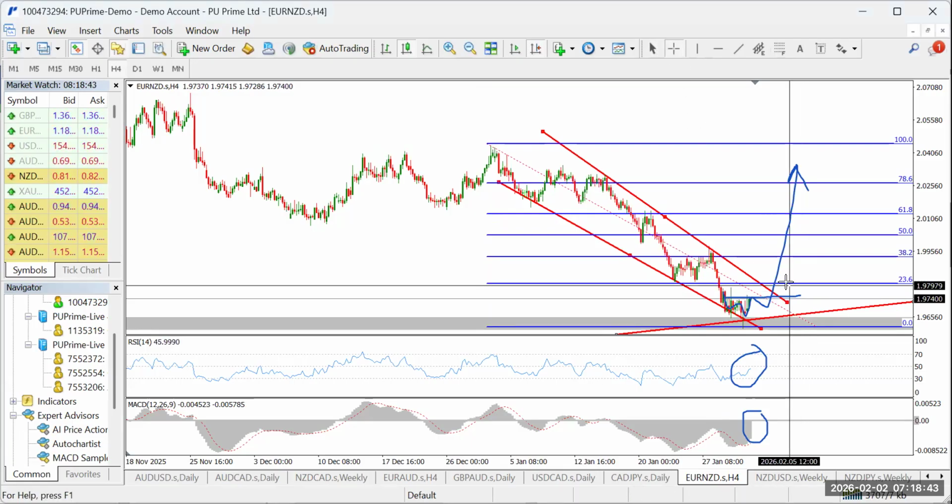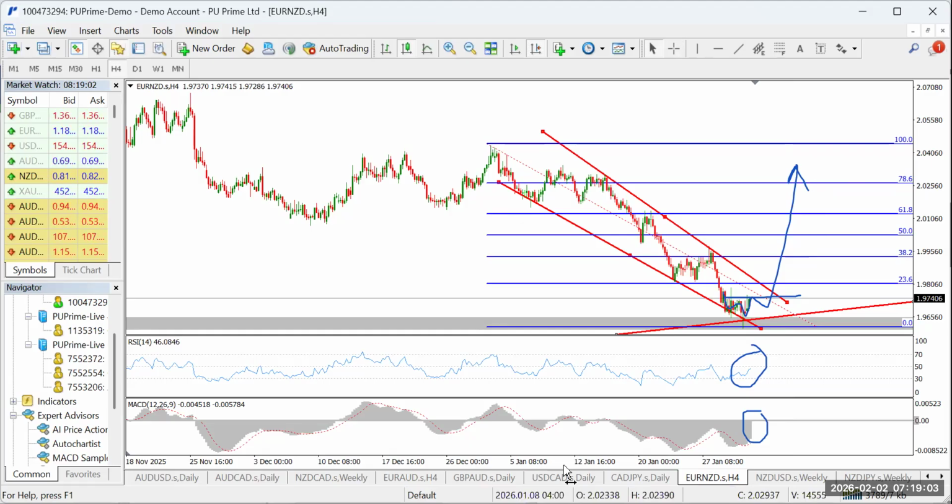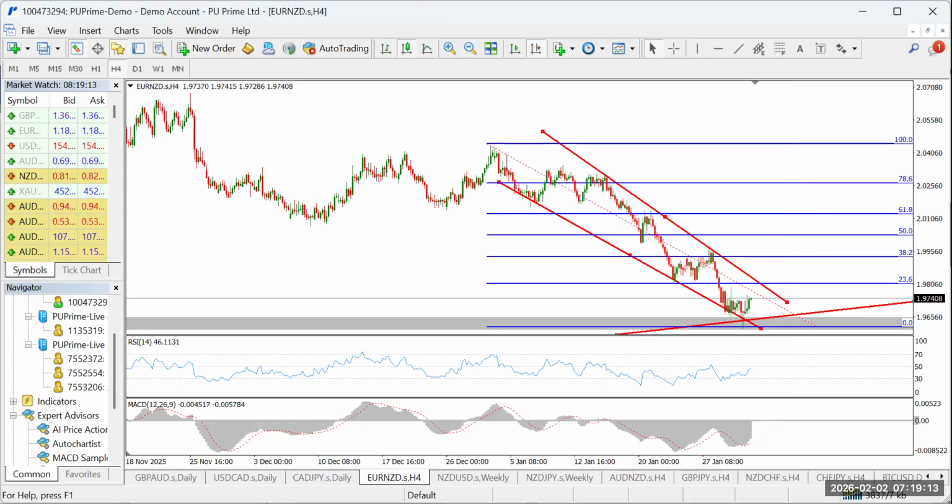And projected profit for this, price could move as much as about 224 pips to Fibonacci 50, as much as about 300 pips to Fibonacci 1.8, and as much as about 460 pips to Fibonacci 78.6. So let's get ready for that massive breakout on the Euro NZD. Euro NZD, that is a swing setup. And like I said, we have a similar setup on the GBP NZD likewise.